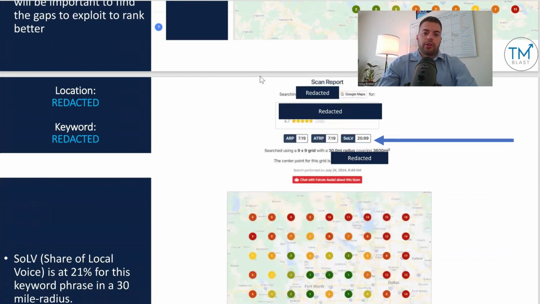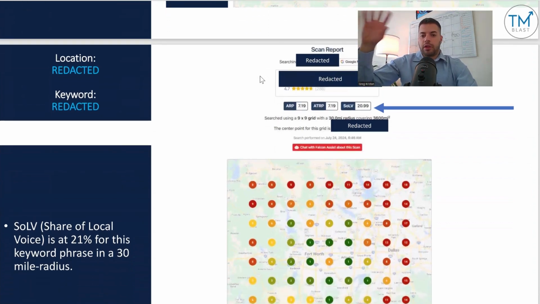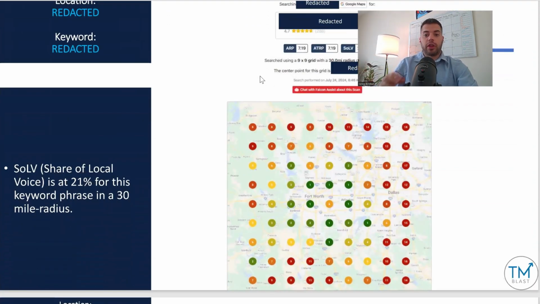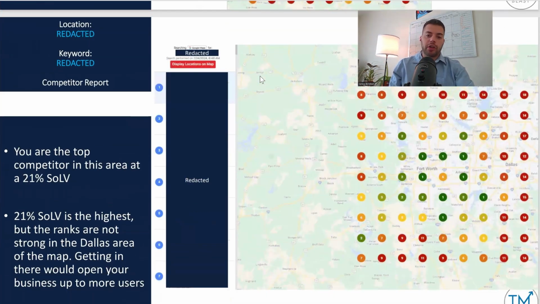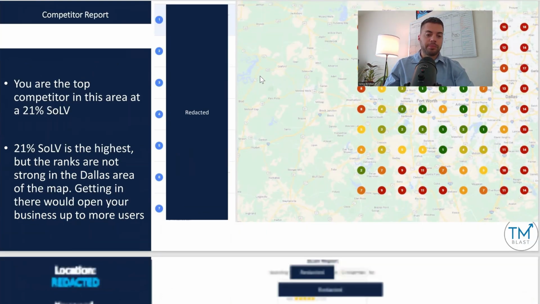There's another keyword, same story. So I've redacted it. They're in a 30-mile radius. You see there's more dots here. So they have a 21% share of local voice. You get an idea now how important it is in this 30-mile radius. If you have a particular keyword now that's on page one, you're going to get some of the phone calls, website clicks, etc. Same report now. In this one, I share that they are the top competitor for this keyword, which is great. But really, we want to grow this number from 21% to something much higher.